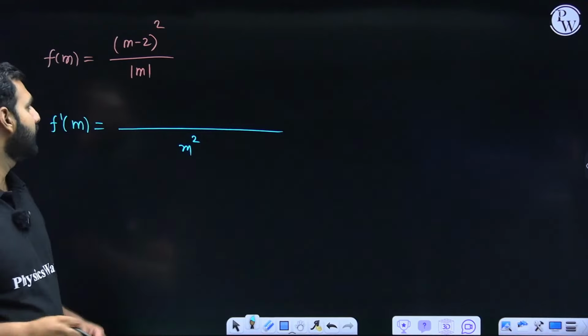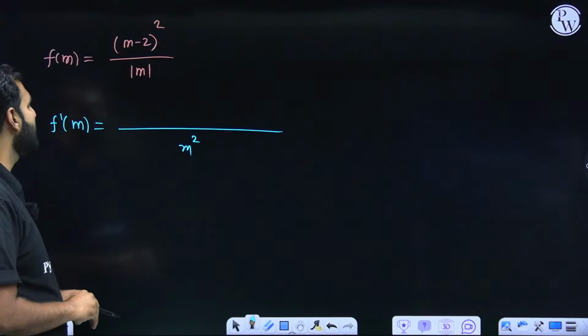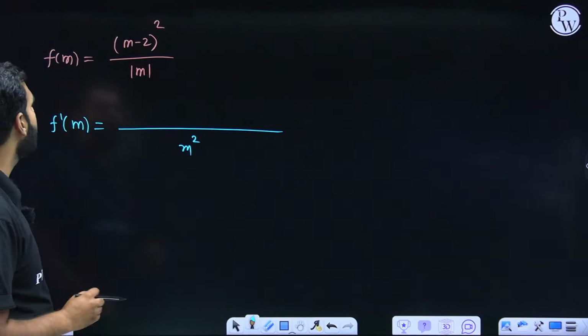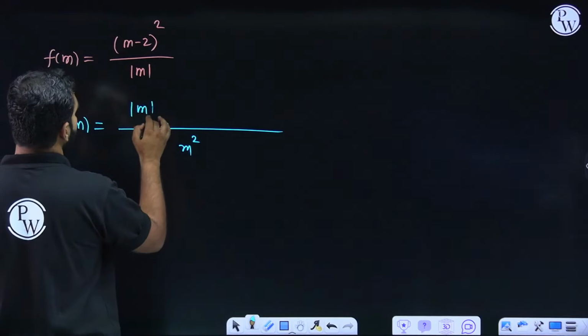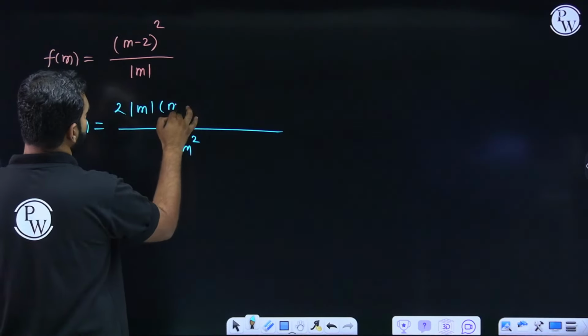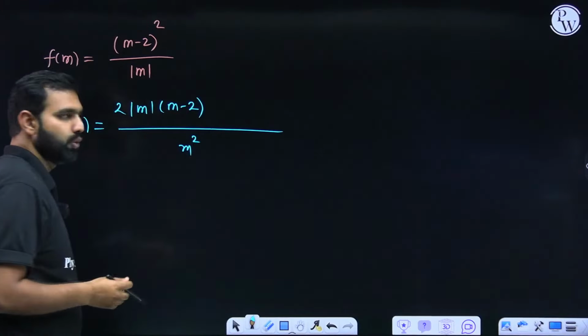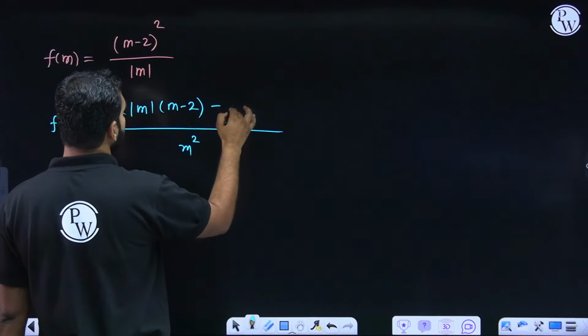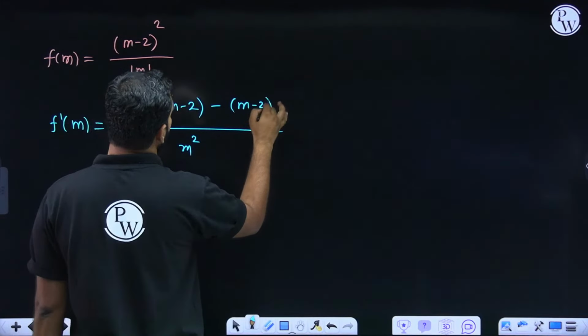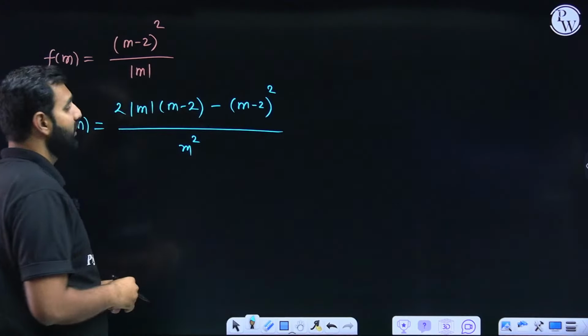From here, the next thing I do is differentiate the numerator, denominator as it is. So mod m times 2 times (m minus 2), and the derivative of m minus 2 is 1, minus, I keep the numerator as it is, which is (m minus 2) whole square, and then I differentiate the denominator.